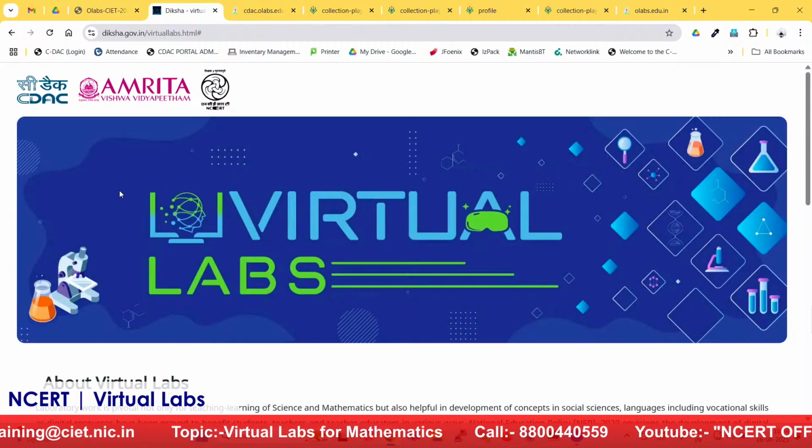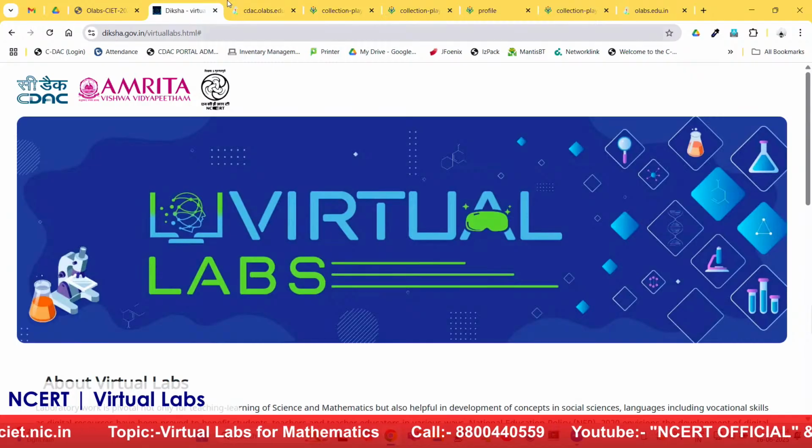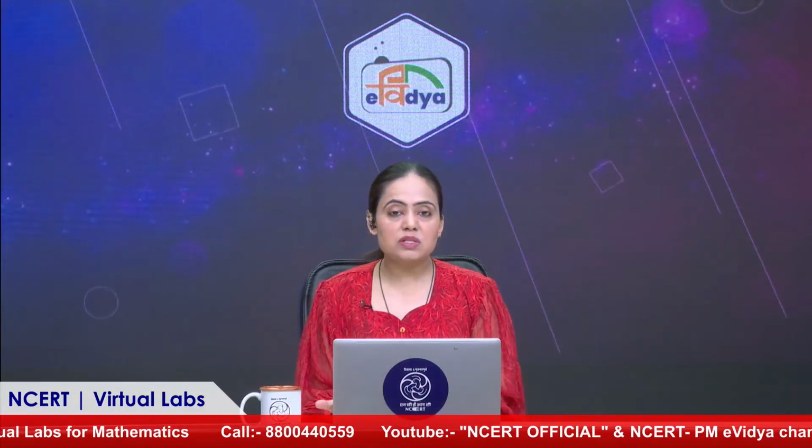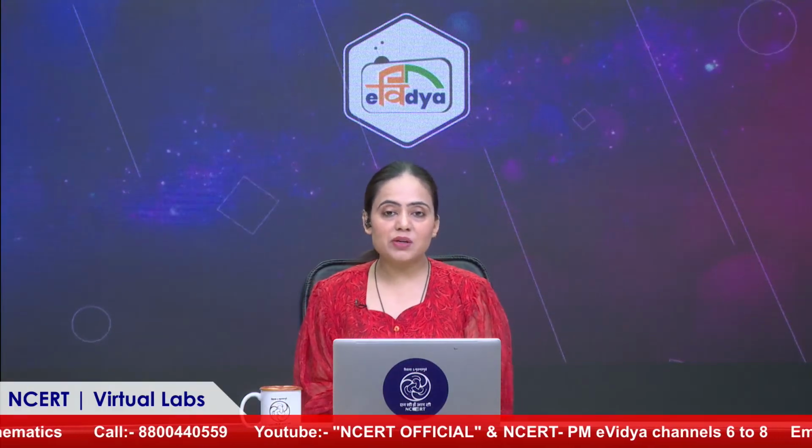Absolutely, and we have clearly seen that there is no need to actually cram the formulas through virtual lab. You can actually understand how they were derived and how you can use them in the first place, and how left hand side can be proven equal to right hand side. You can also verify the same through hit and trial method.